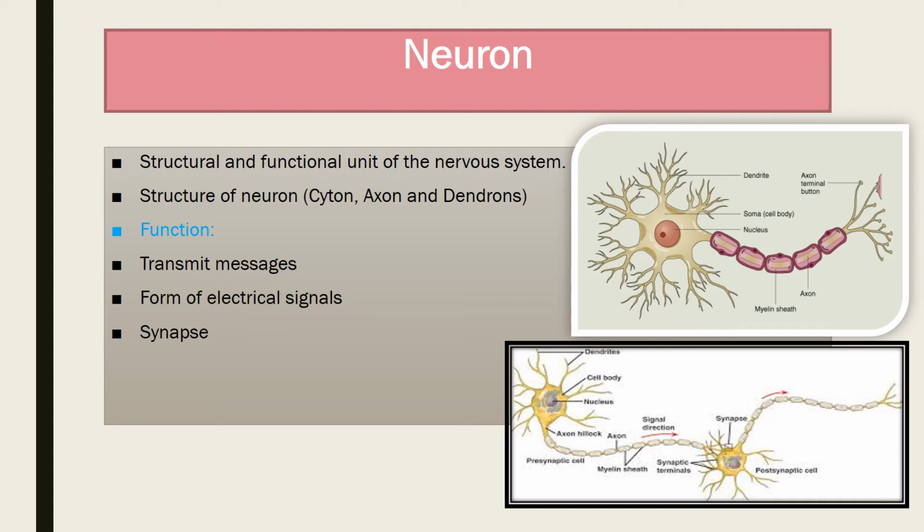So the nerve impulse from the axon of one neuron is transmitted to the dendrite of another neuron through the synapse. The nerve impulses travel in one direction only. So in this way, neurons transmit messages from brain and spinal cord to different organs and vice versa.